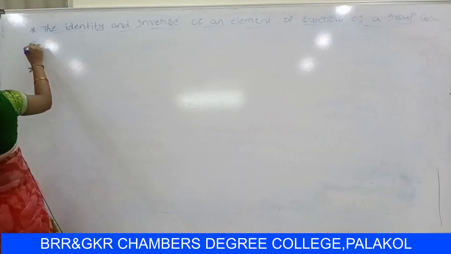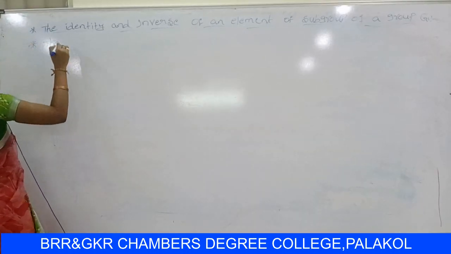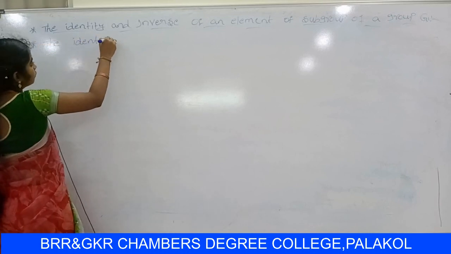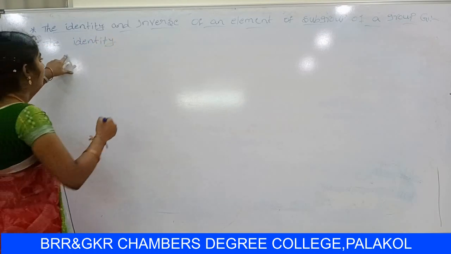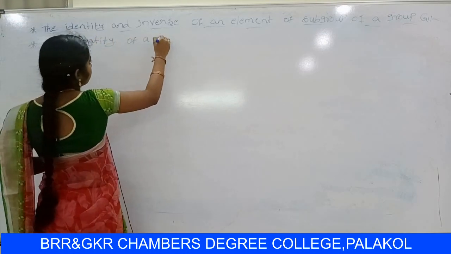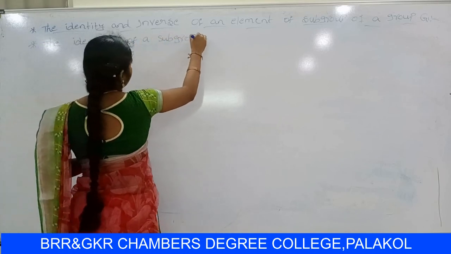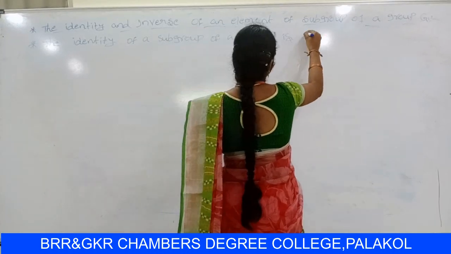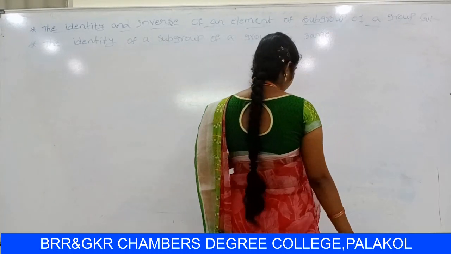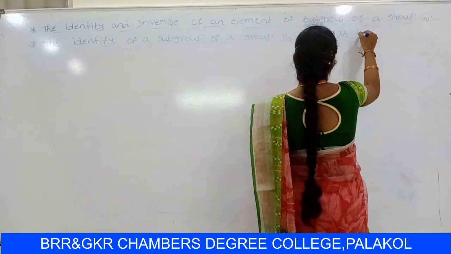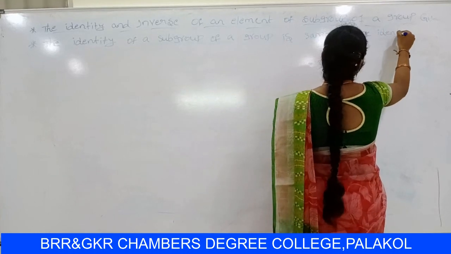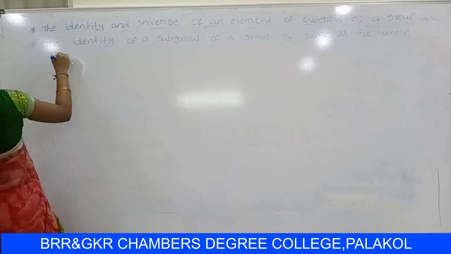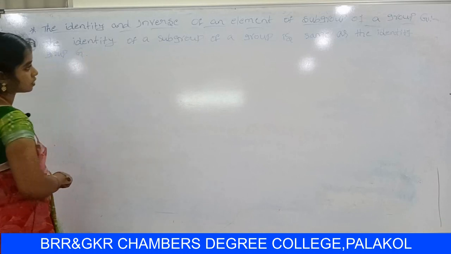First theorem: the identity of a subgroup of a group is same as the identity of group Z. So this is the statement.